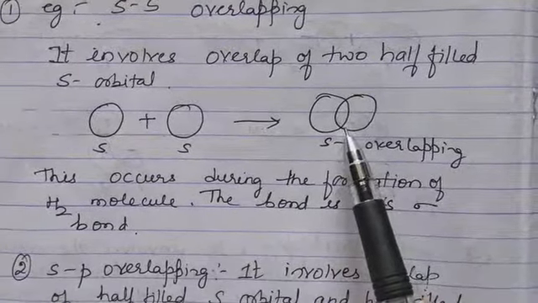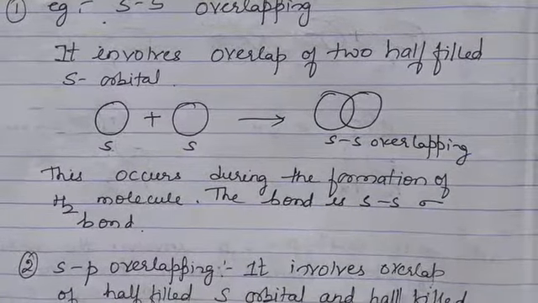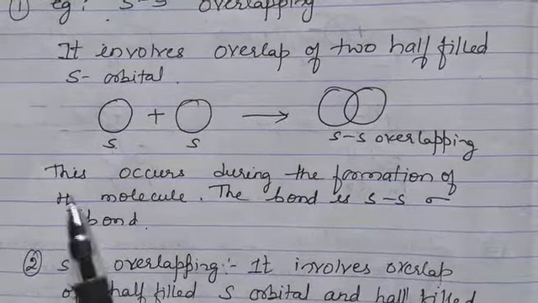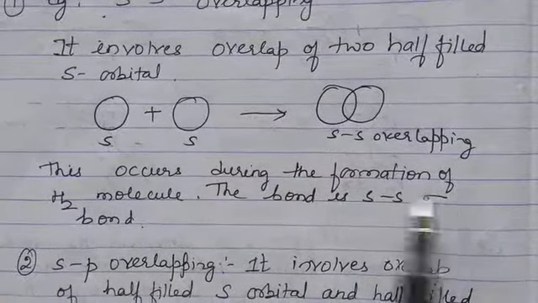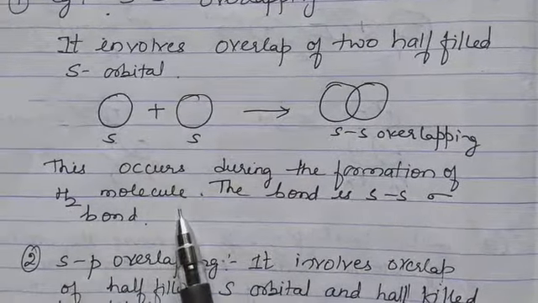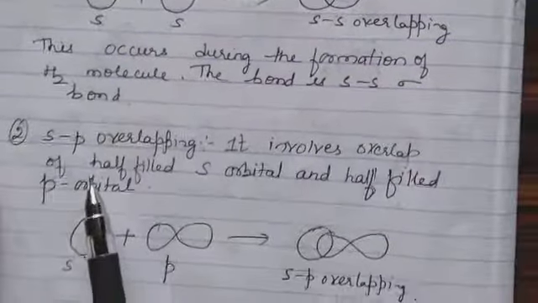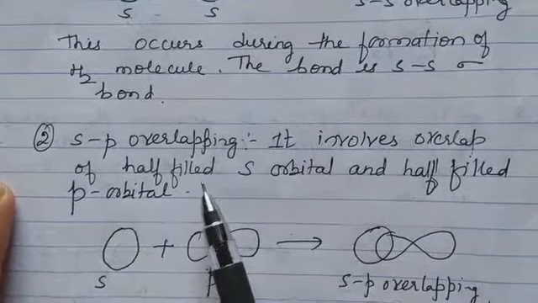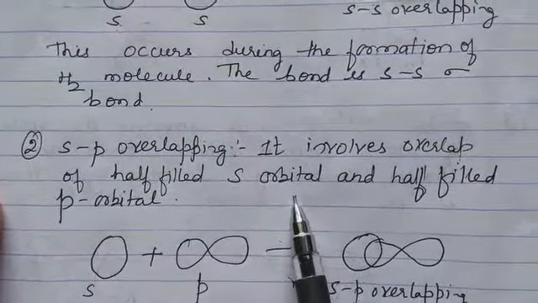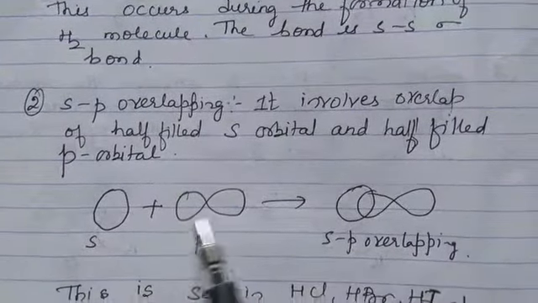So what is sigma bond? It is the first bond formed between the two atoms. You can remember like that also. So where do you find SS overlapping? This occurs during the formation of hydrogen molecule. Then sp overlapping. What is sp overlapping? It involves overlap of a half-filled s orbital and a half-filled p orbital along the same axis.